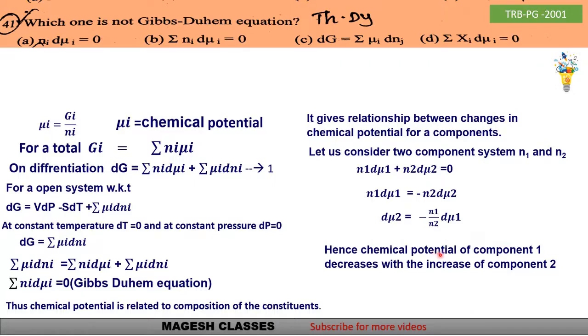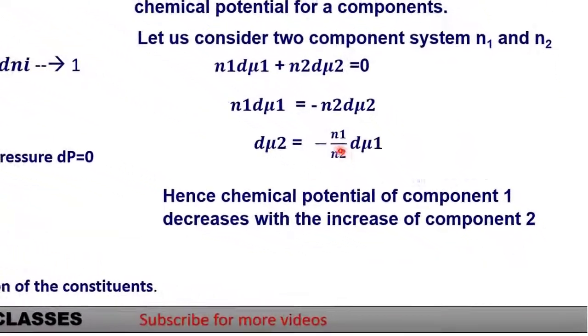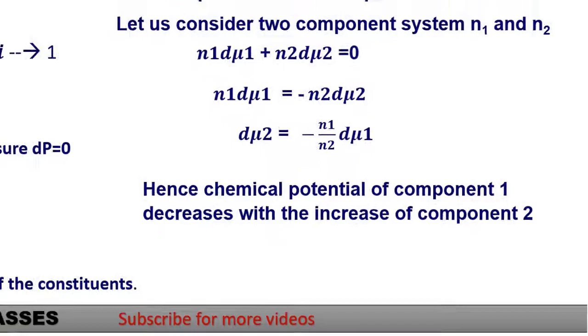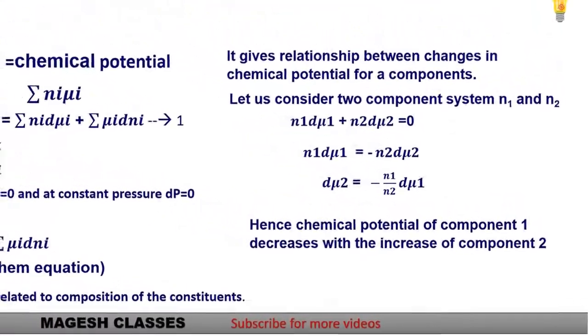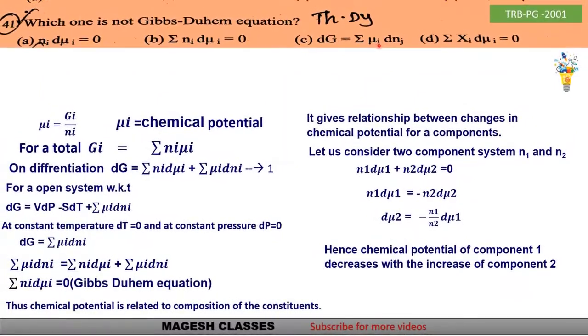The chemical potential of component 1 decreases with the increase of component 2, and the chemical potential of component 2 increases with the decrease of component 1. Thus the Duhem equation relates the chemical potentials of the components. Here the chemical potential and composition are related, but in the option, the chemical potential and the mole fraction are given. So which one is not the Gibbs-Duhem equation? The answer is the next one.